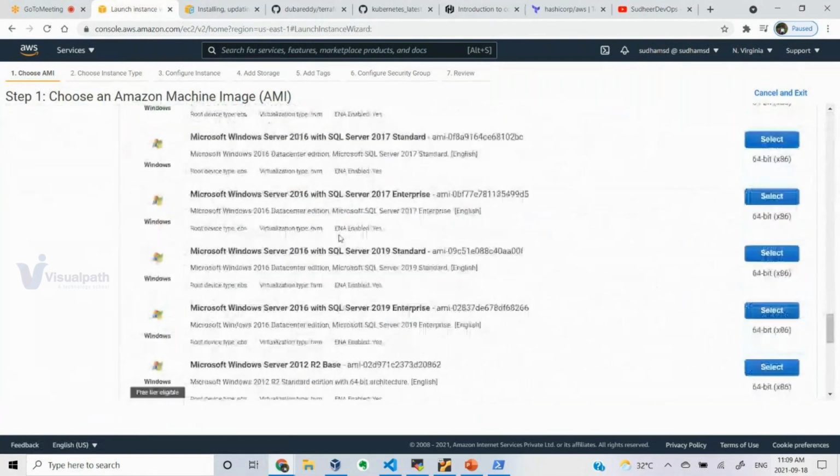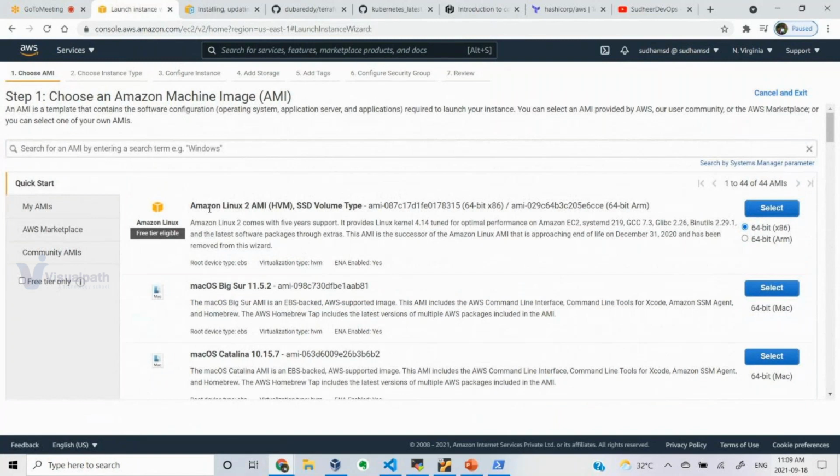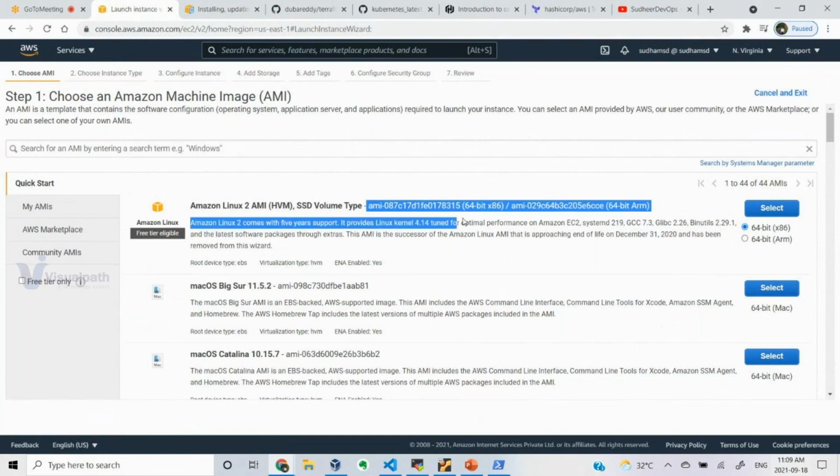In that I want to filter the latest Amazon-maintained Amazon Linux 2 image. Every time I cannot hardcode this, as it might change. So how can I get a value dynamically? For that we can use a data source in Terraform. Did I answer your question?